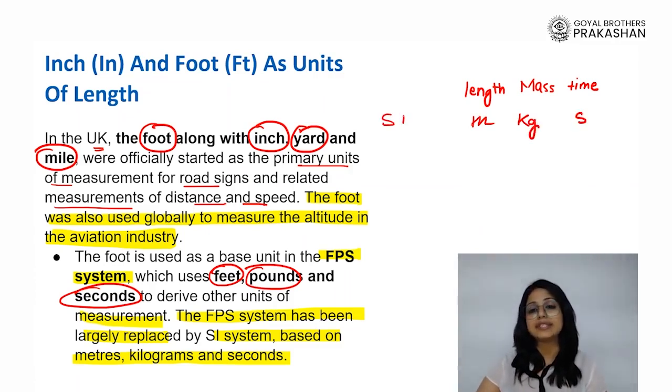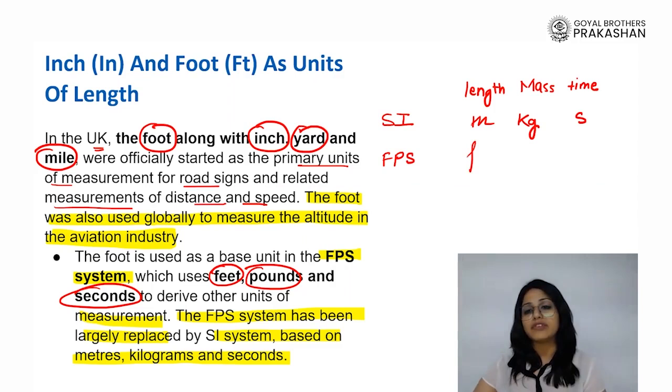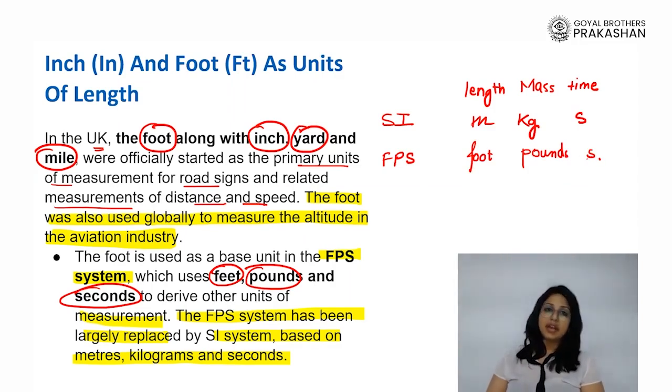So this is the SI system, that is standard. On the other hand, in FPS, the length is measured in foot or feet, mass is measured in pounds, and the time is again measured in second, right?